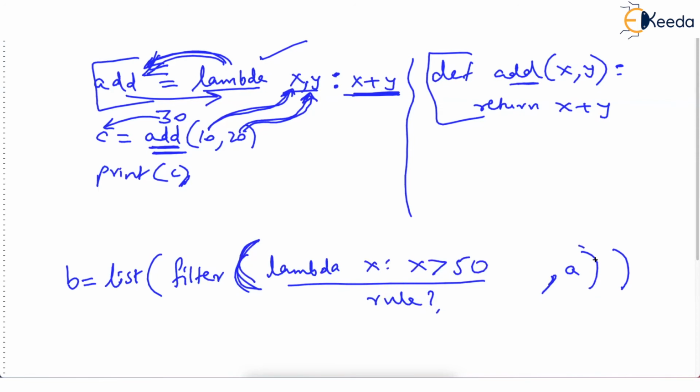Tell me what are the parameters to filter again. First one is function. Higher order function. Filter is a higher order function, remember. So the first parameter to filter is a function itself. And the second parameter is an iterable like list. Okay, let's see this going to Jupyter Notebook.